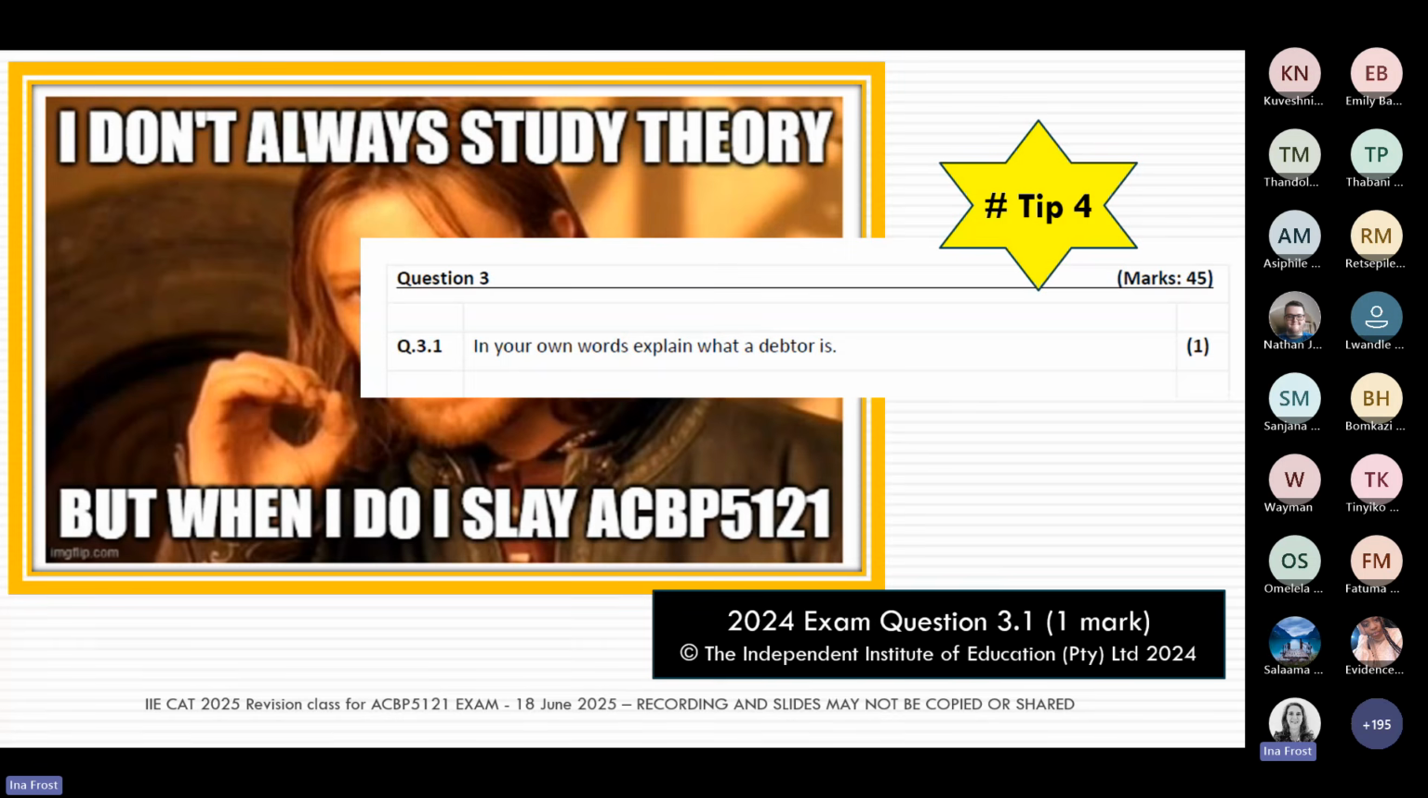Now, you'll remember that tip number 4 said, make sure you know your theory, and that's how we're going to slay in our exam later this week. And here you can see once again, in last year's exam paper, is a theory question, and they're asking our students to explain what is a debtor. And here you can see we use the words "in your own words". So here you have the freedom to say what you understand under the term debtor,